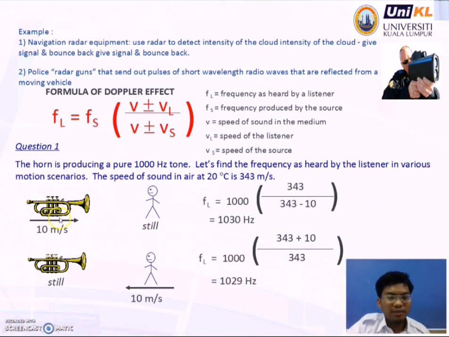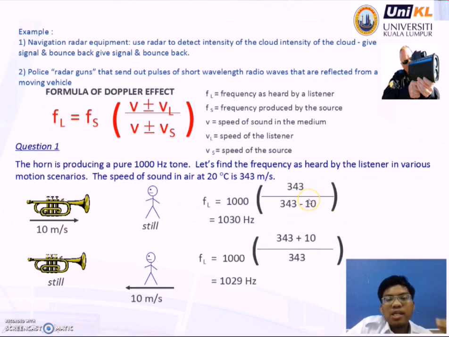Okay, we look at example 1: the horn is producing a pure 1000 Hz tone. Let's find the frequency as heard by the listener in various motion scenarios. The speed of sound in air at 20 degrees Celsius is 343 meters per second. We neglect the 20 degrees Celsius because it's not important in the formula of the Doppler effect.